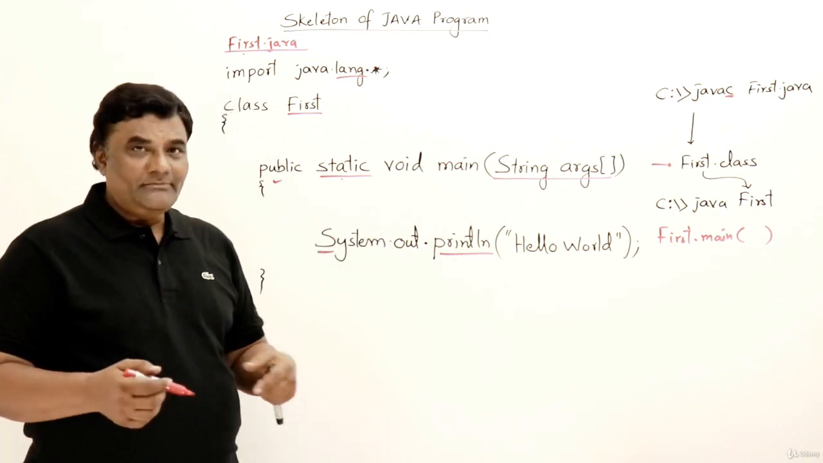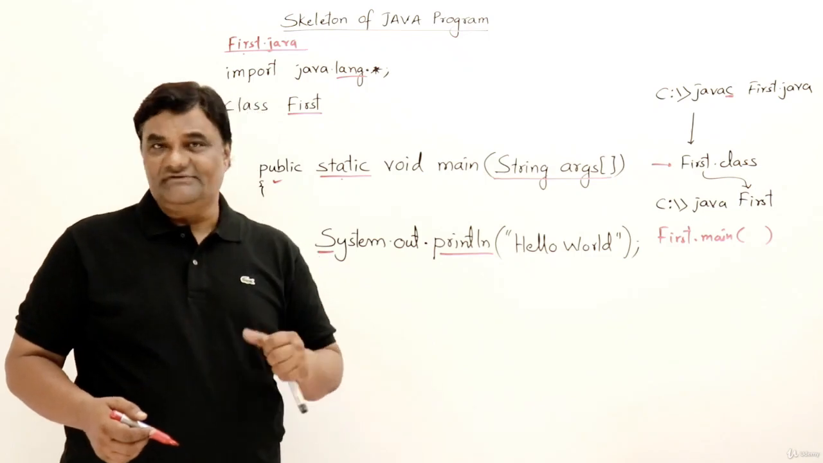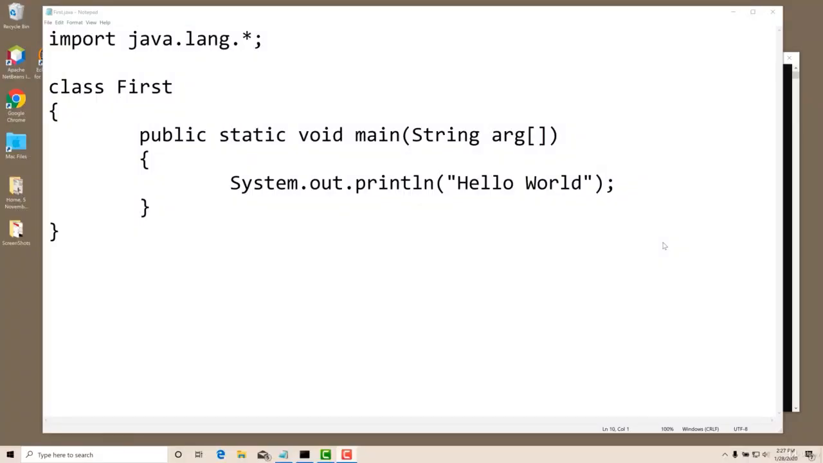I will show you the demonstration of how to type this and execute it in various IDEs. In this video, I will show you the skeleton of the program, and whatever I have explained on the whiteboard, I'll give the demonstration for that. Already I have kept the program ready. This is the first Java program, and this is a class called First with a main method, and it is printing hello world. And here the java.lang package is imported already.